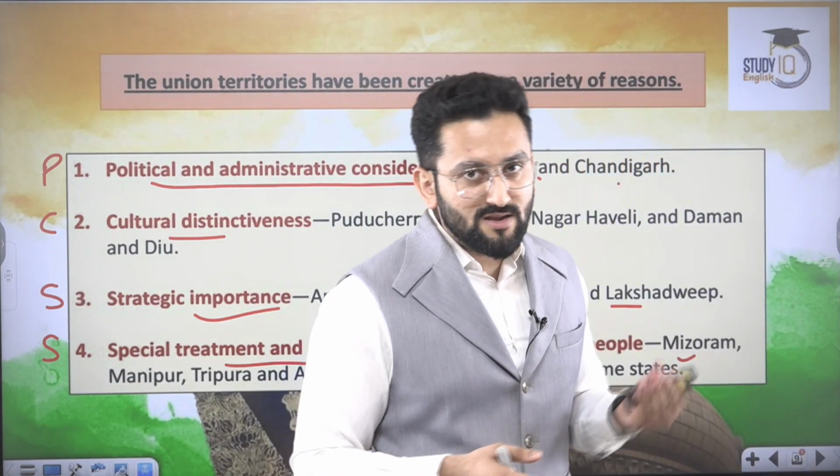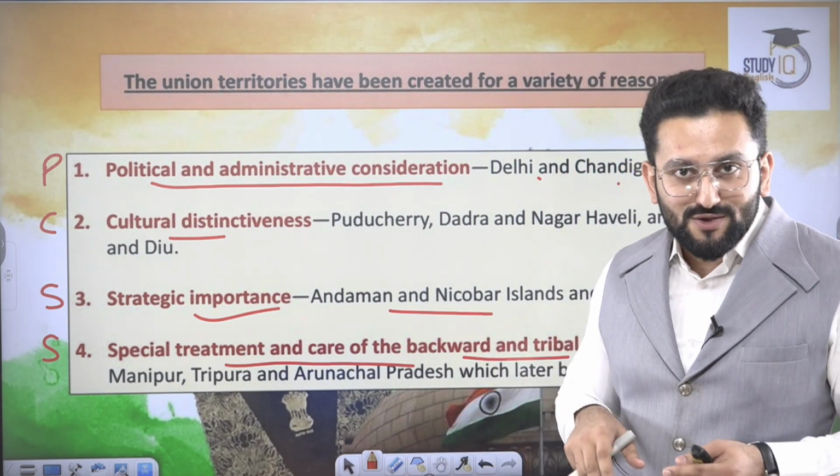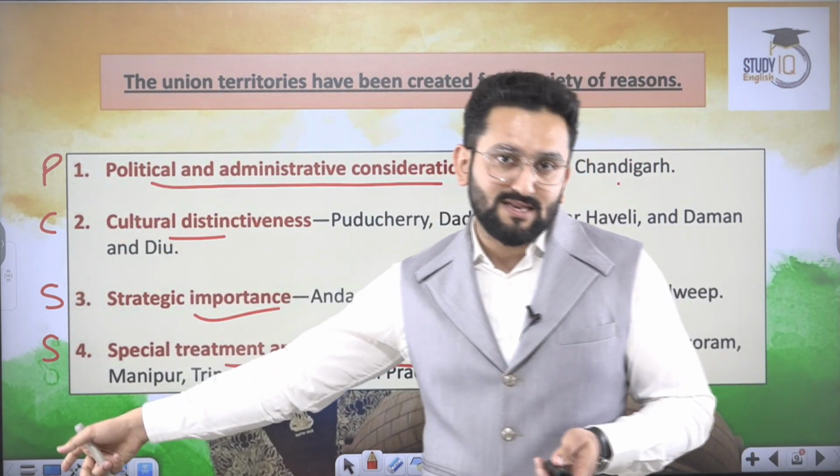So you can easily remember this when a question is asked in mains on the debate, while some UTs were claiming that statehood should be given, for example, Delhi. What are the logics? For these logics, you can remember PCSS, okay, 4.